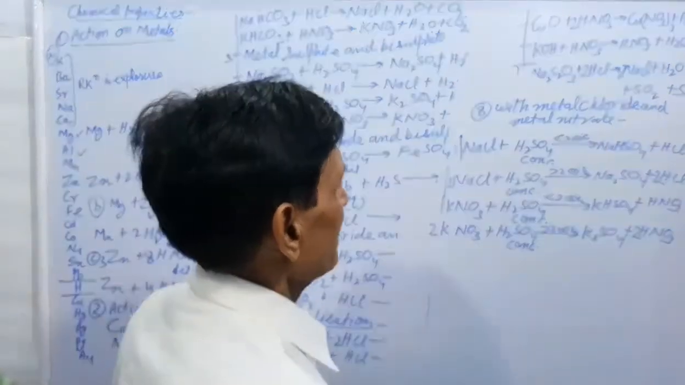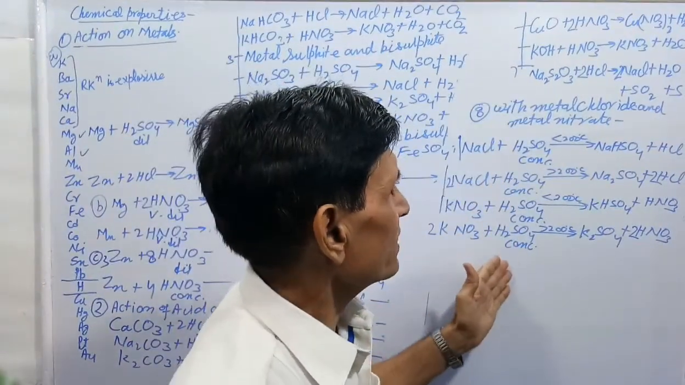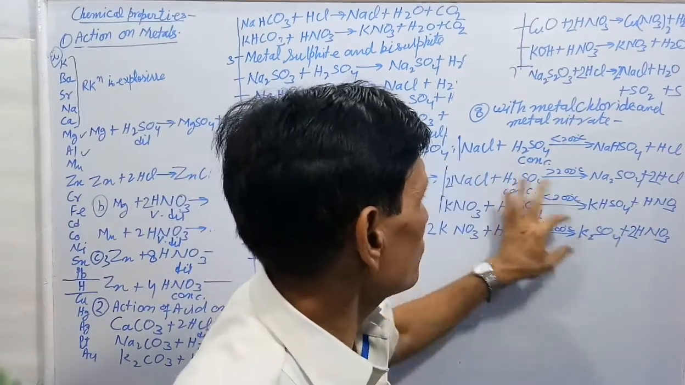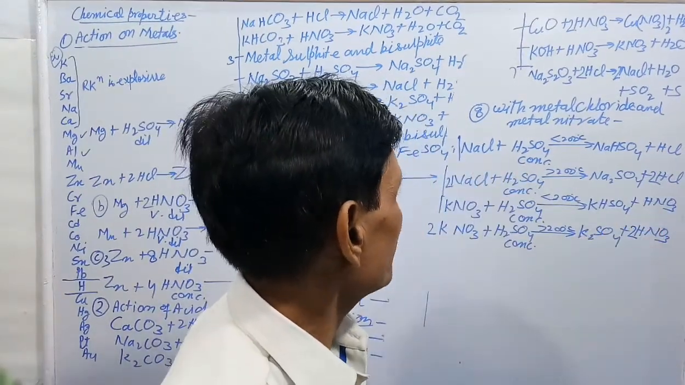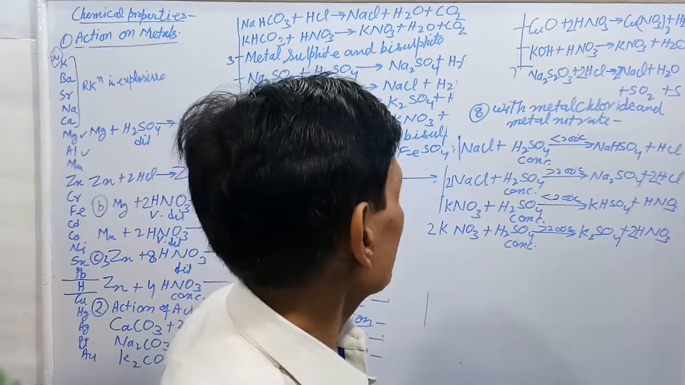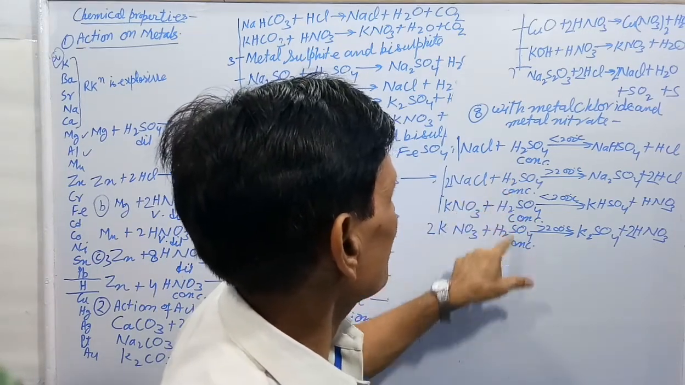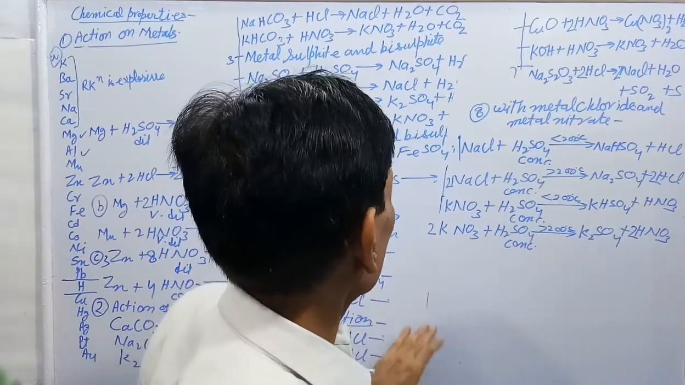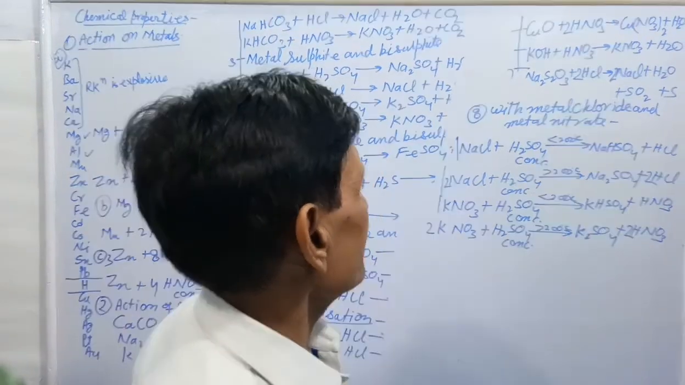Now listen, these reactions are very, very important. This reaction is used for preparing HCl. This reaction is used for preparing nitric acid in the laboratory. These are very important reactions and show the non-volatile property of acid. And like that, these are some important reactions given by the acid.